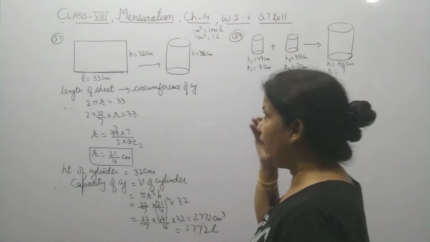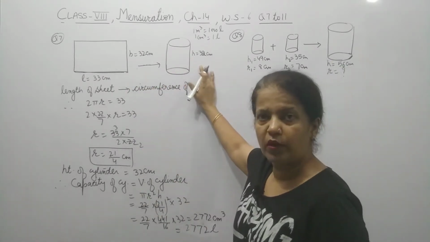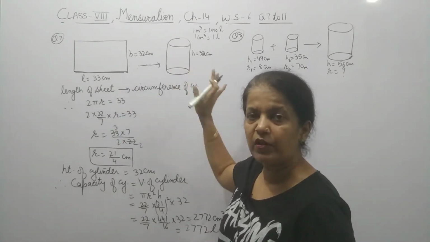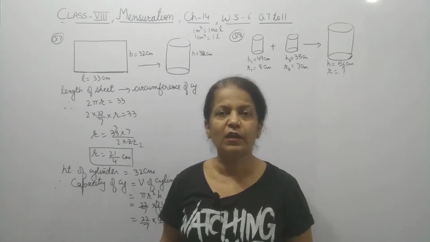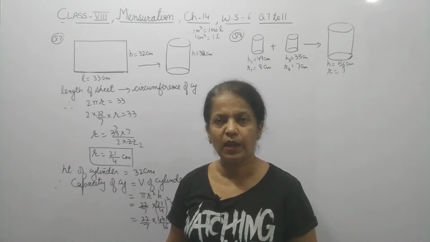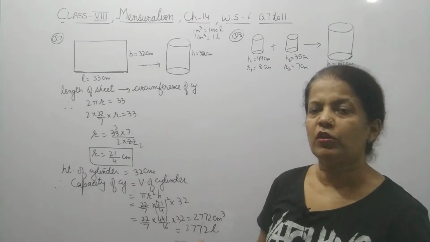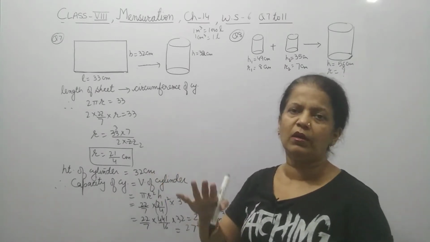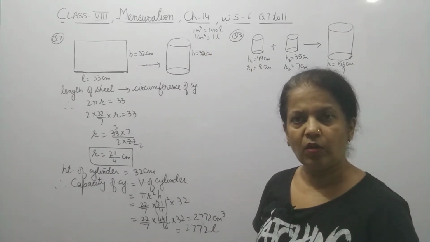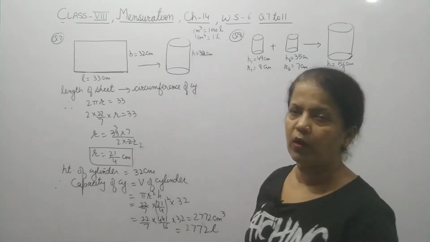Hello everyone. In question 7, it is written that a rectangular sheet of paper is rolled into a cylinder along its length, and find the capacity of the cylinder. Whenever capacity is written, always convert the answer in liters. It is related to the volume, so first you will find out its volume and then convert it into liters. We did 1 meter cube equal 1000 liter or 1 meter cube equal 1 kiloliter, and in the same way 1 centimeter cube equal 1 liter.